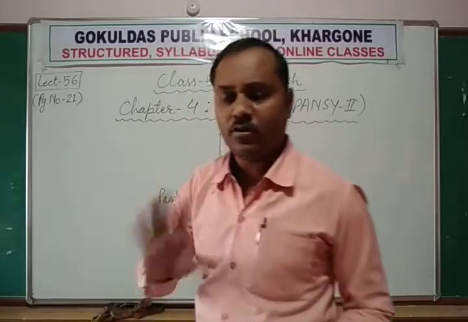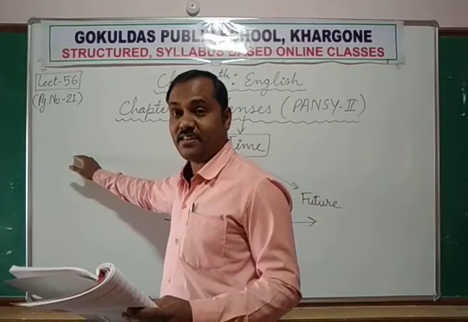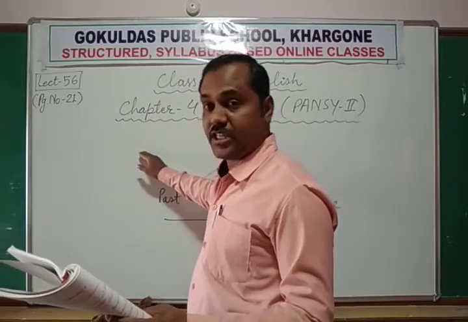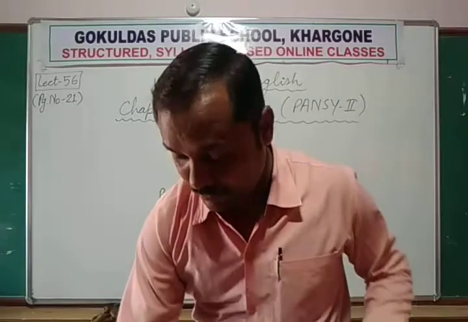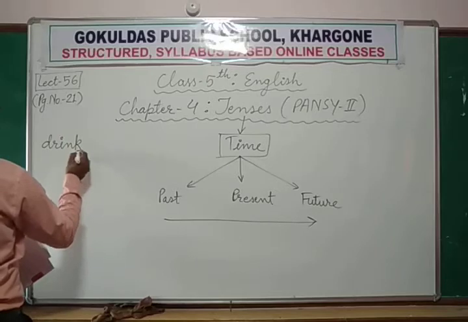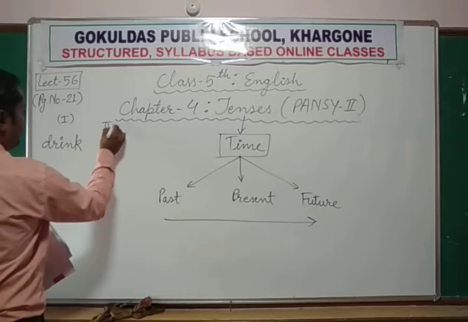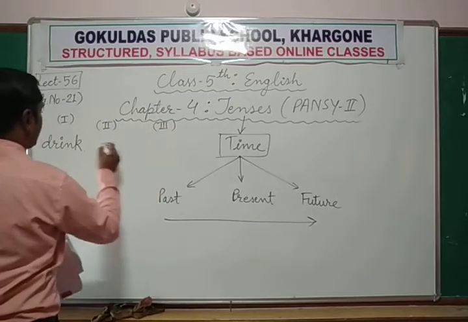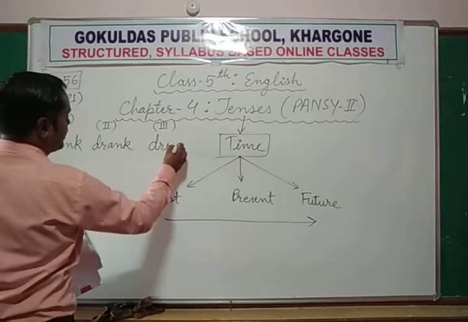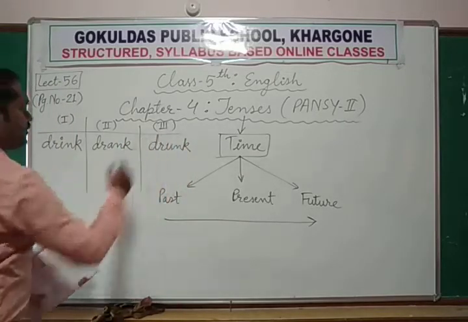Drinks. So, okay, it is also first form, base form. He drinks tea. Here we used present simple form of the verb. Second, he drank tea. Past, second form of the verb. Let me show you. Drink or drinks, both. Okay. This is first form or present form. Then second form and then third form. First form, second form drank and third form drunk. Okay. First form, second form, third form, like that.